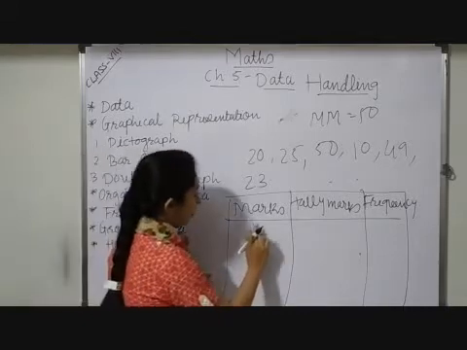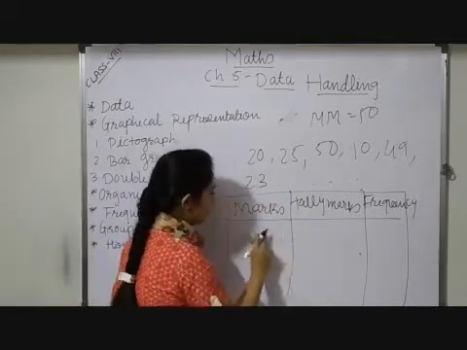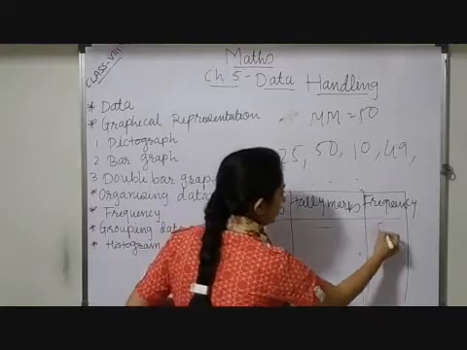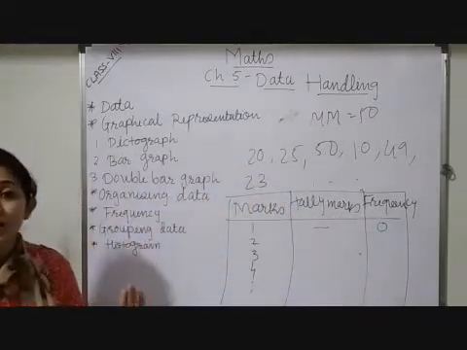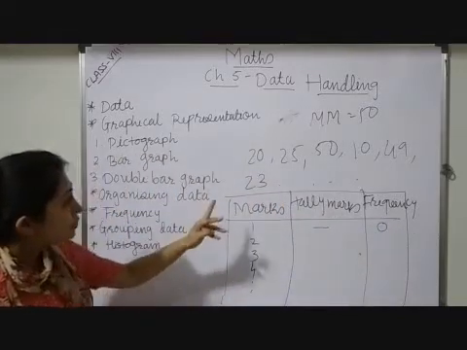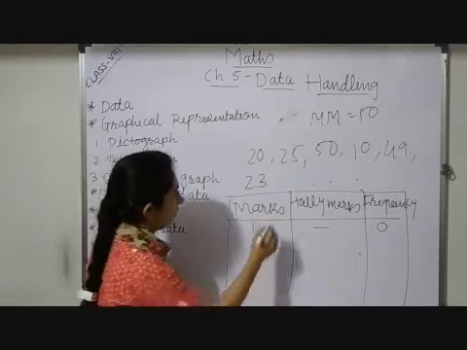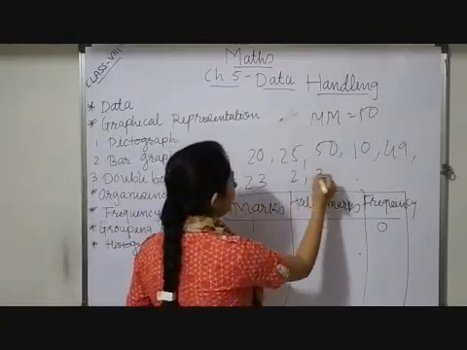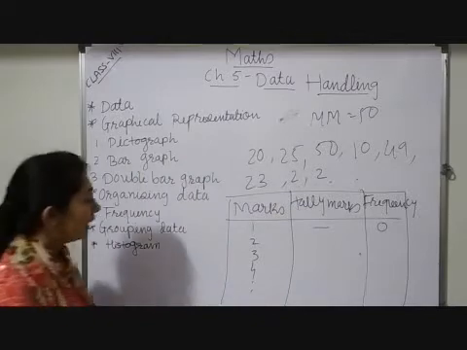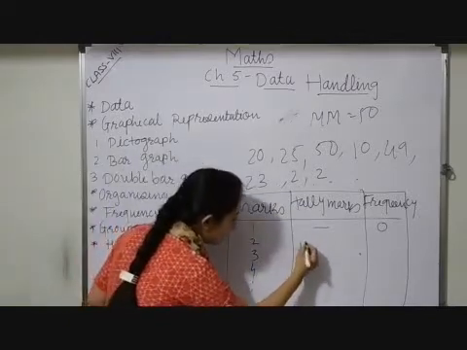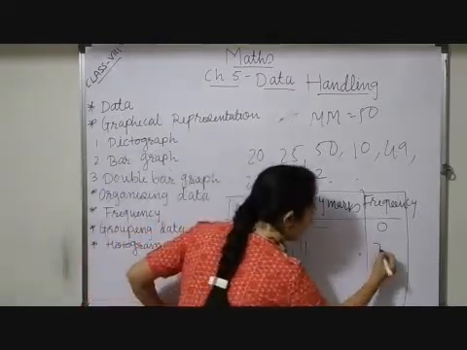Now suppose not a single student gets 1 mark, so at that time I put a dash or 0, because not a single student is getting 1 mark. How many students are getting 10 marks? Here I do not have any. Suppose 2 students are getting 2 marks. How will I represent this? By 2 tallies, and here I will write down 2.